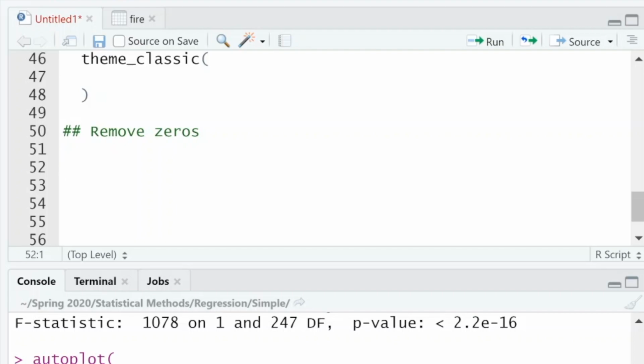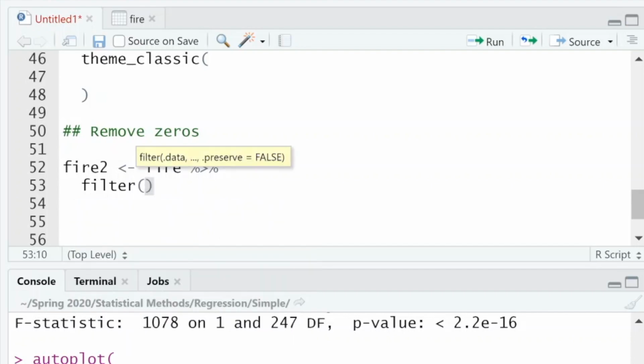Let's make a new data set. We'll call it Fire 2. And then we'll use the data from Fire 1, from the original data set, Fire, not Fire 1. And then we'll use this pipe operator, this percent greater than percent, and we'll filter out the values greater than 0.